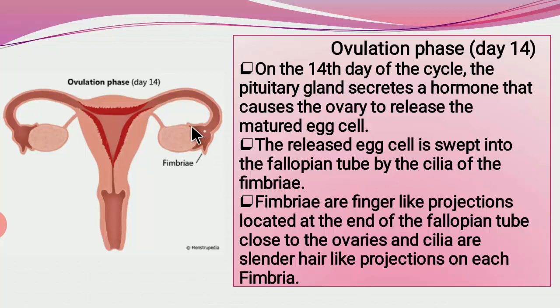This finger-like projection is called a fimbriae. Okay. Fimbriae are the finger-like projections located at the end of the fallopian tube, close to the ovaries, and cilia are the slender hair-like projections on each fimbriae. Actually, with the help of cilia, this egg cell or ovum is pushed inward in the fallopian tube.